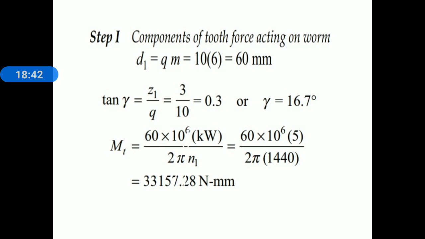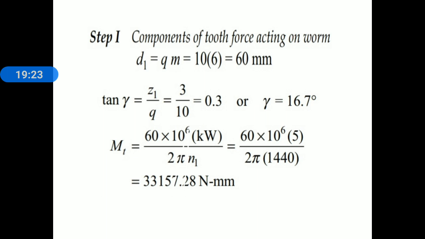Step number one, components of tooth force acting on the worm. Here we remember all the formulas discussed in the force analysis for the worm and worm wheel: the tangential component, axial component, and radial component of the worm, and similarly the tangential, axial, and radial components of the worm wheel. For finding these three components, first of all we need the diameter, lead angle, and torque which is transmitted. This we have to find first.